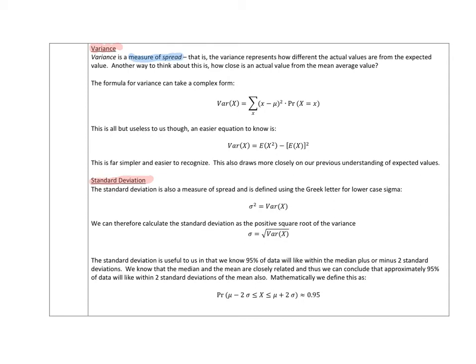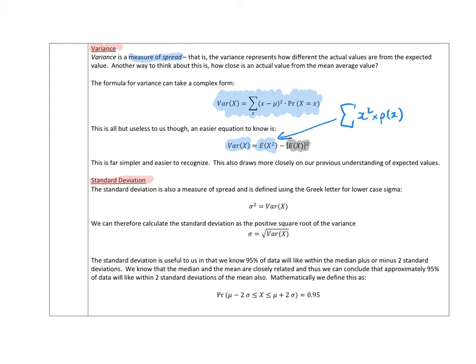Now, the first formula for variance, the one that the study design would like us to know, I really don't care if you look at. I don't find it very useful, and I think it's difficult to understand. What I'd rather you look at is that the variance of x is equal to E of x squared, something we know how to calculate. So we just take that x value, square it, times by P of x, and we minus E of x all squared. So if we've calculated the expected value, we square that afterwards.